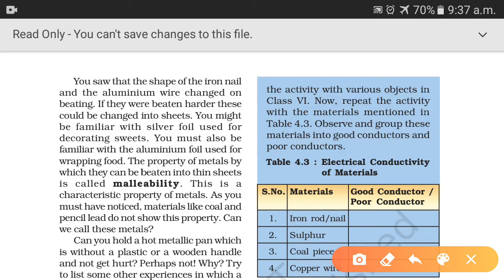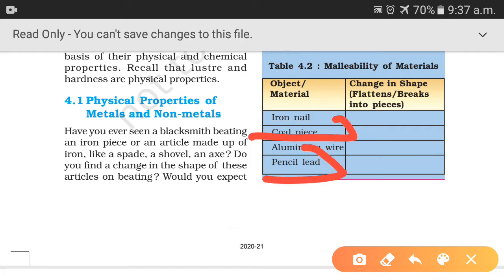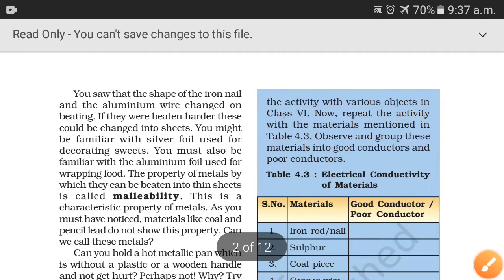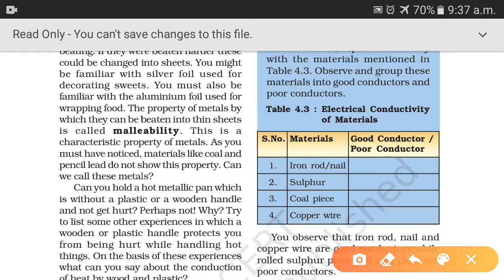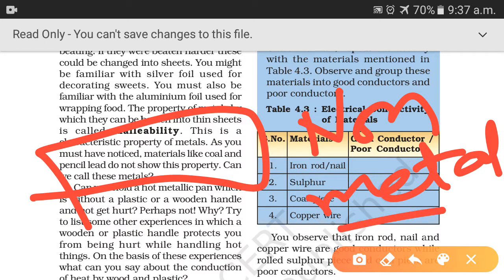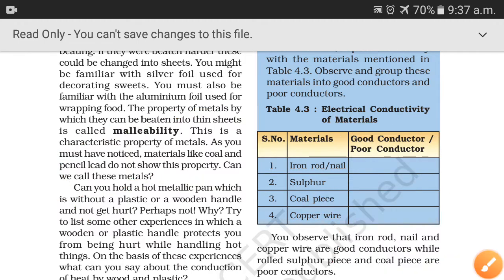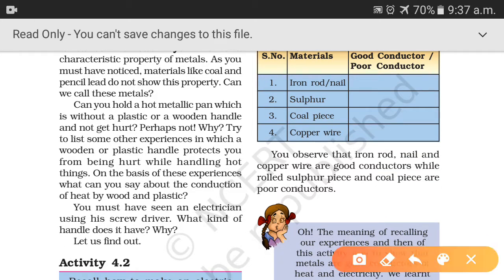And materials like the coal piece and pencil lead in this activity, these two materials do not show this property, so they come under non-metals. Non-metals are non-malleable because they cannot be beaten into thin sheets. Okay, now we will carry on towards the next property. To understand this, see this.